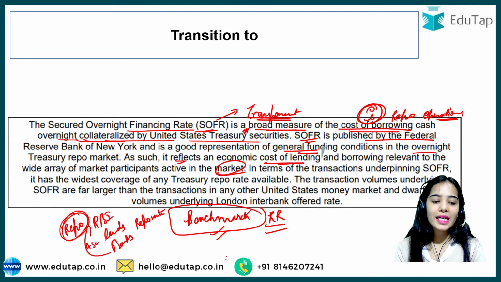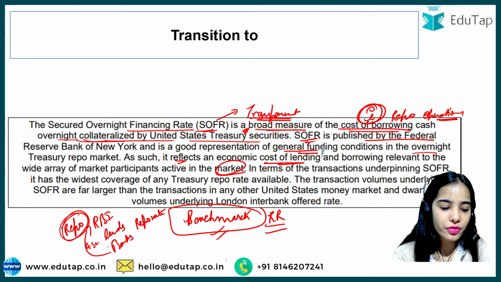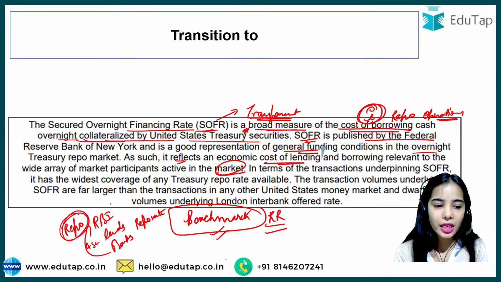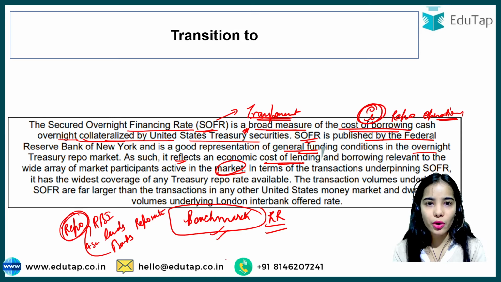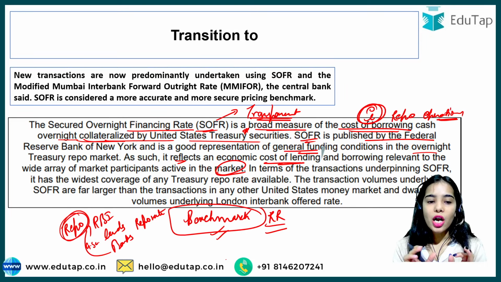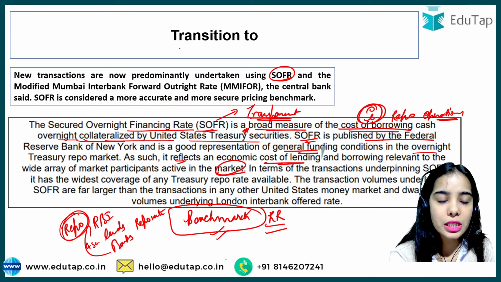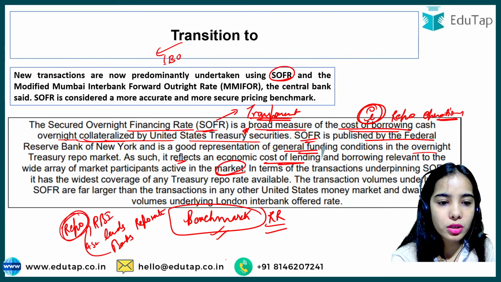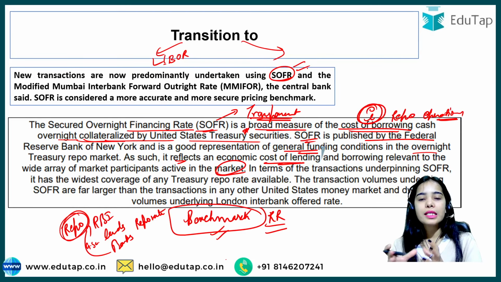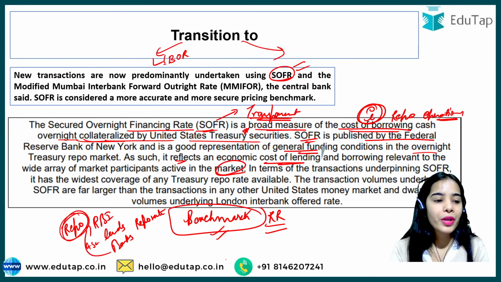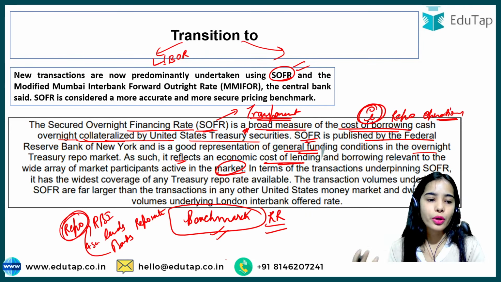Okay. And like in India, the banks are giving government securities to the RBI, in the US the collateral is the US Treasury securities, that you can understand. So now, new transactions are predominantly undertaken using SOFR. We have transitioned away from LIBOR, and SOFR is now considered the benchmark or reference rate for the interest rates that banks and financial institutions are going to charge.